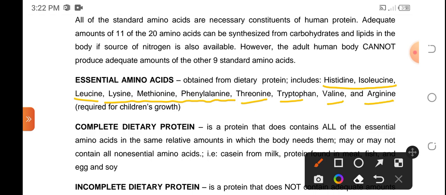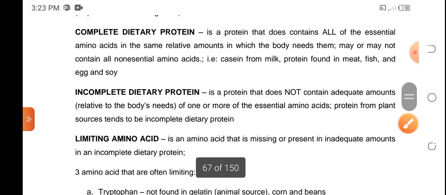And the arginine is the 10th essential amino acid, but this is only for children. Okay, so semi-essential. Kasi sa children lang siya na hindi na-produce. Okay? Now, we have